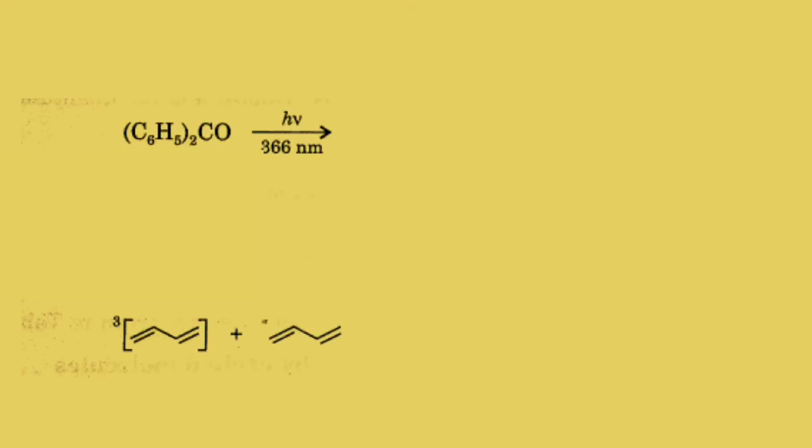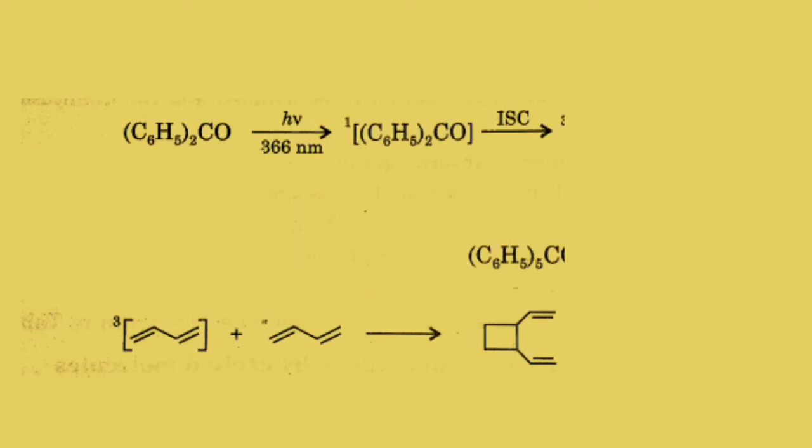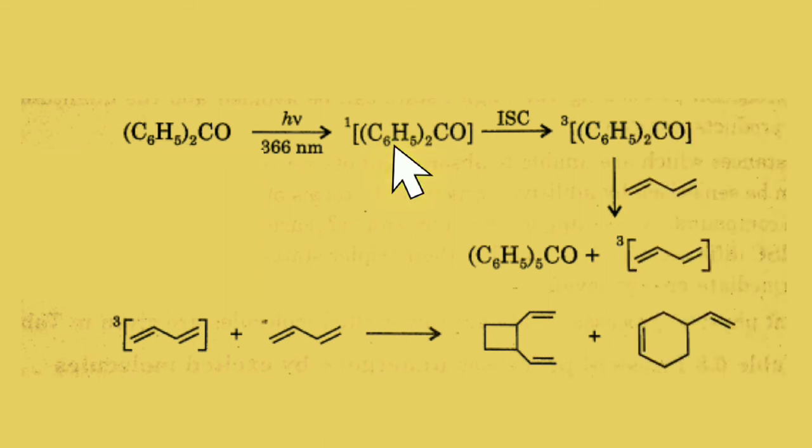Benzophenone absorbs light at about 366 nanometer and is excited to its singlet state. Since the energy gap between singlet and triplet is only 5 kcal per mole, there is a very efficient intersystem crossing which populates triplet state.